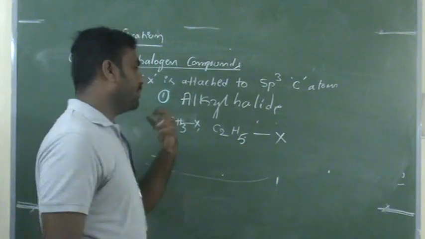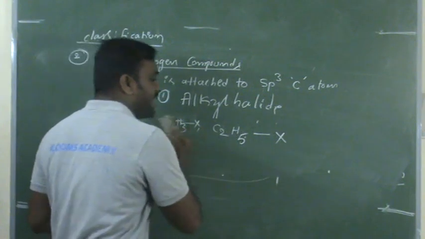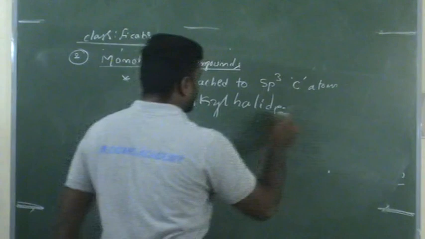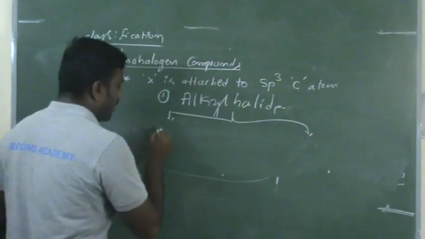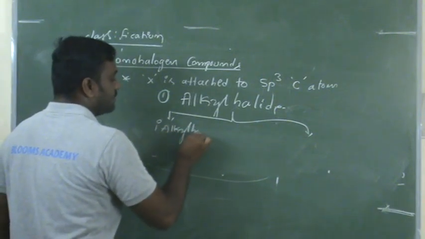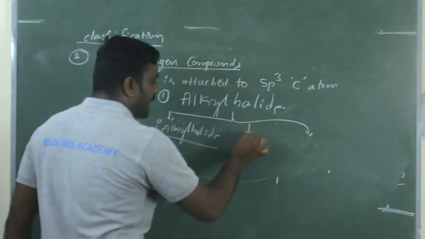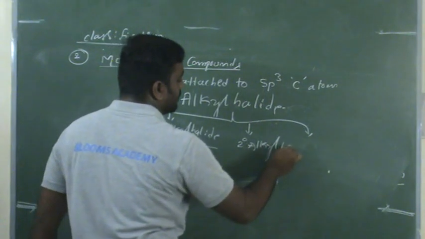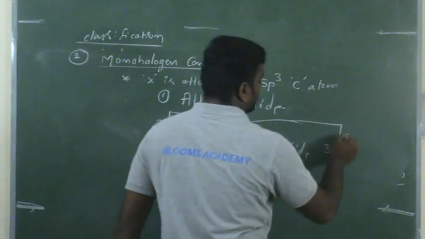alkyl halide. Now this alkyl halide is again further classified, and this is a very important classification. Please follow carefully. The alkyl halide is divided into primary alkyl halide, secondary alkyl halide, and tertiary alkyl halide.